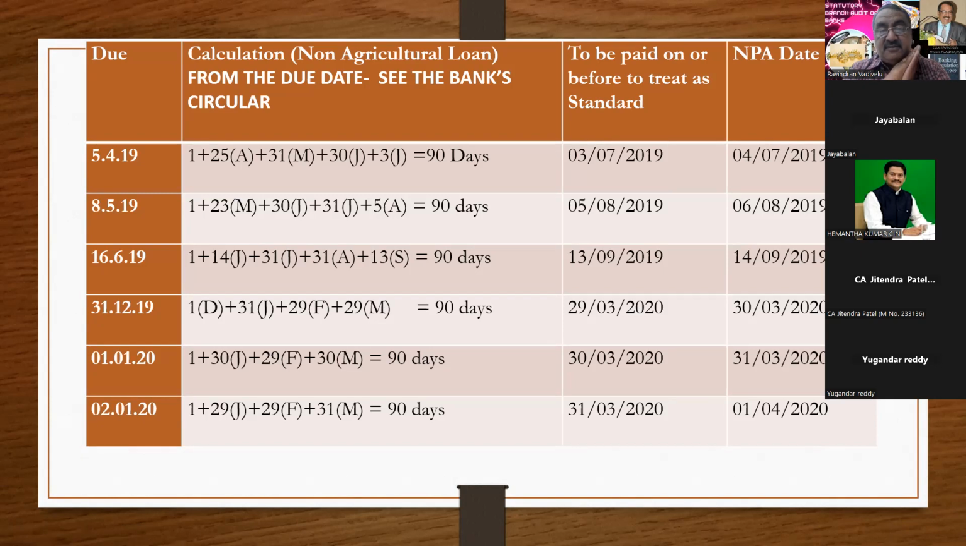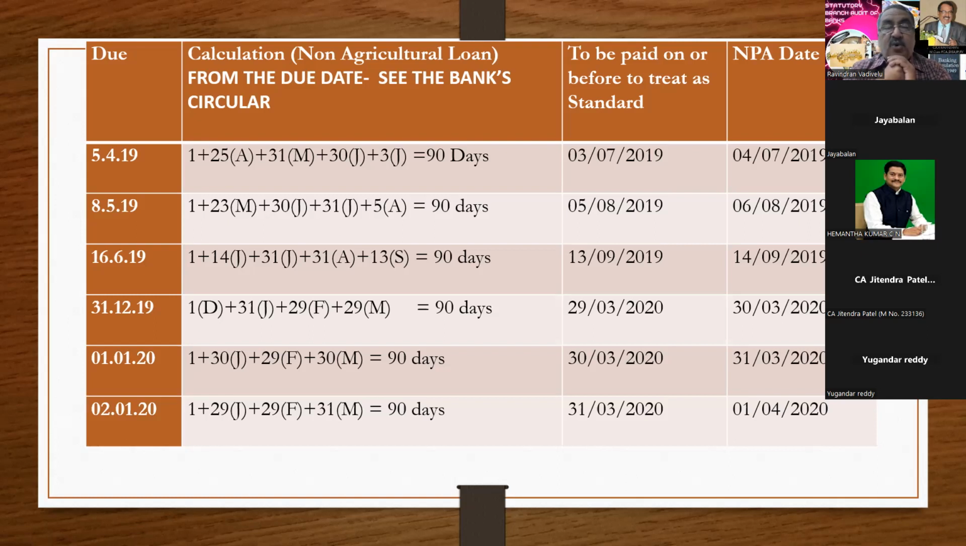In the previous slide, we have seen SMA 0, 1, 2, how to calculate 30 days, 30 days, 30 days. Here you have to combine everything, and you have to arrive at the 90th day. 5/4/19, the 90th day comes on 3/7/2019. So the NPA date is 4/7/2019. Is it clear, sir? Because you have to understand this.